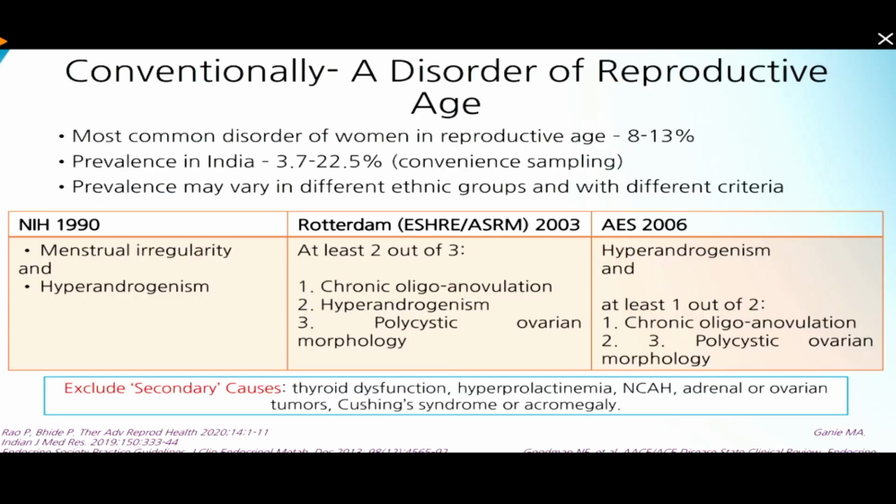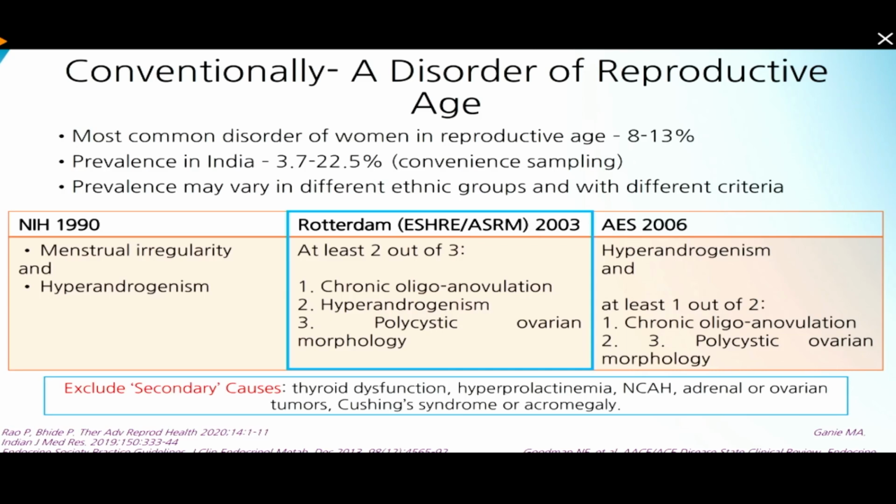So conventionally it is said to be a disease of the reproductive age group. It is the most common disorder of women in the reproductive age group, about 8 to 13%. Prevalence in India is variable, right from 3% to 20%. The classical criteria which describe PCOS, if you go and ask a gynecologist, they'll say in terms of Rotterdam criteria. They need 2 out of 3 criteria to be satisfied to be called PCOS, that is chronic presence of oligoanovulation, hyperandrogenism and polycystic ovarian morphology.